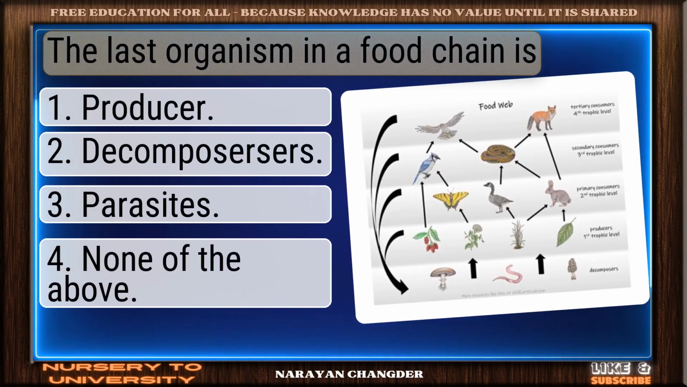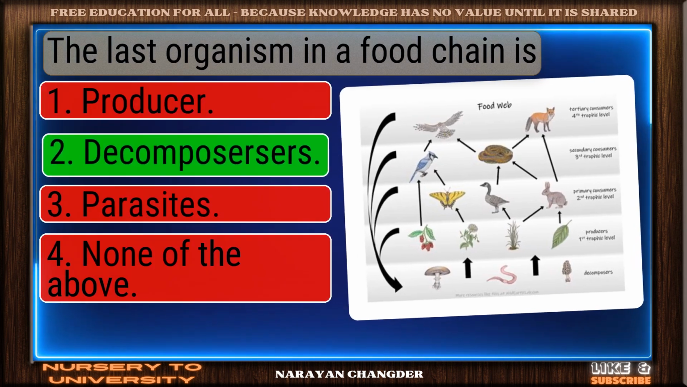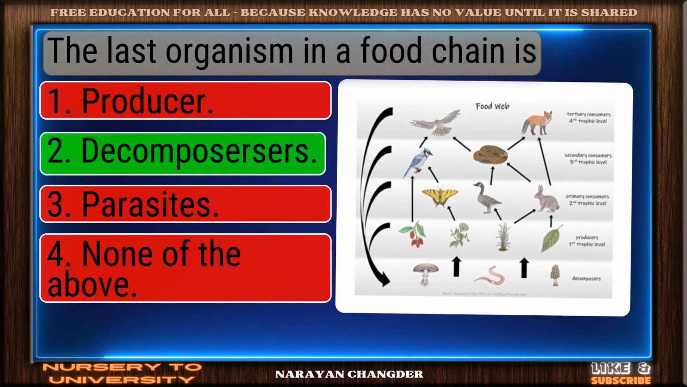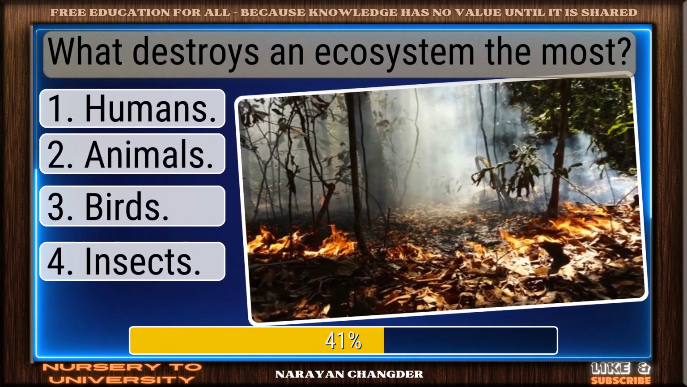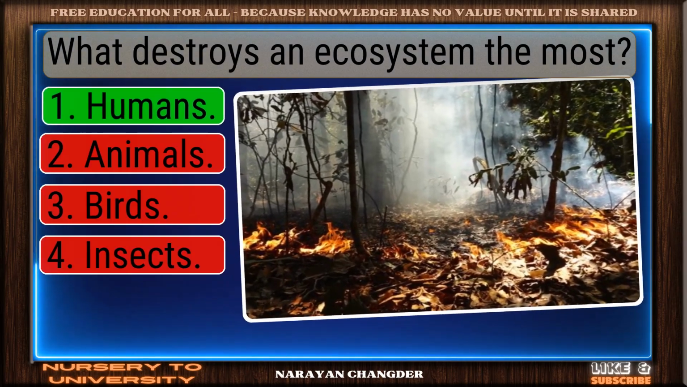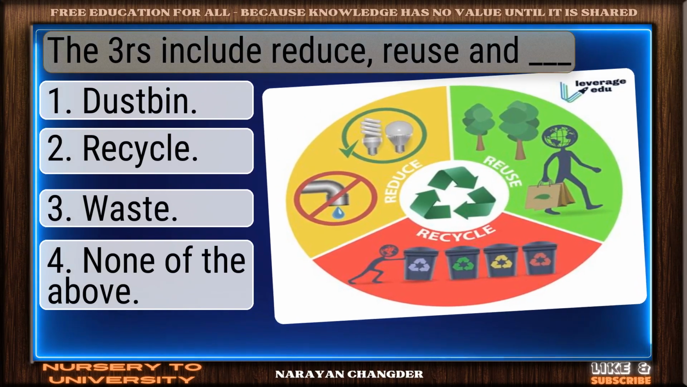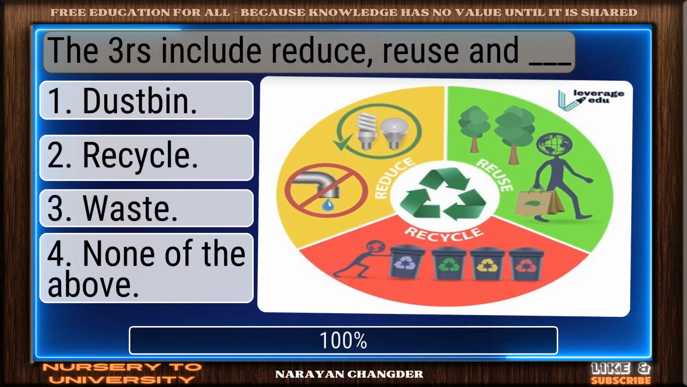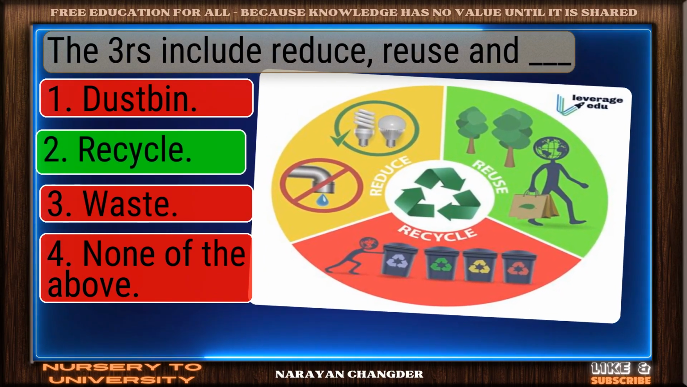The last organism in a food chain is. You're right. Decomposer is correct. What destroys an ecosystem the most? Nice work. Humans fits perfectly. The three Rs include reduce, reuse, and dash. Solid response. Recycle is valid.